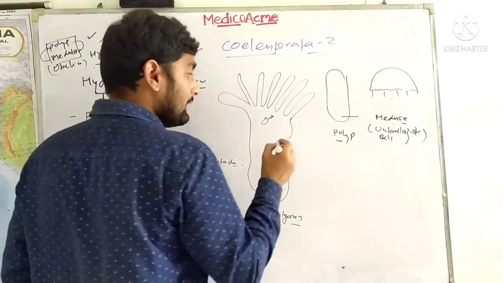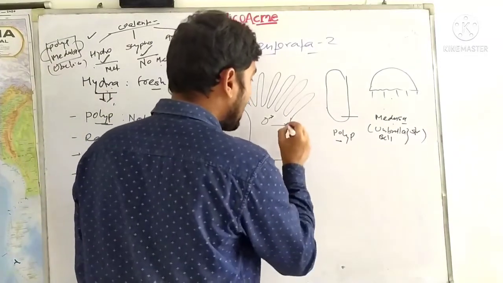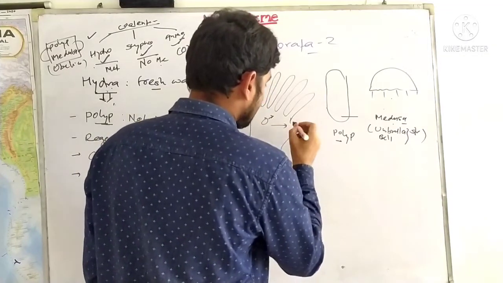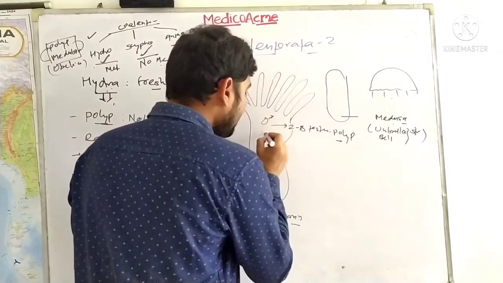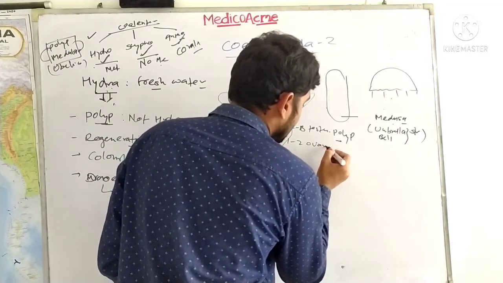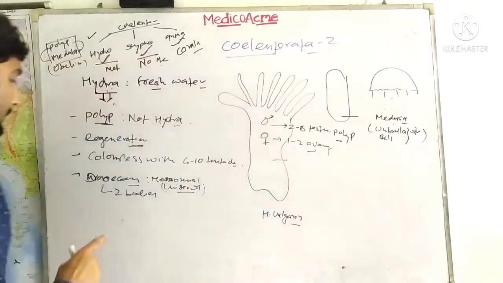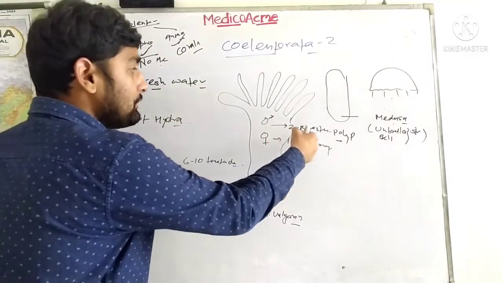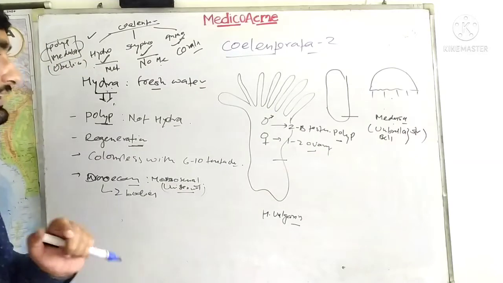If this is a male, it will have 2 to 8 testes. If it is a female, then it will have 1 to 2 ovaries. Please remember these. This kind of organism is dioecious, which means unisexual, and has 2 to 8 testes or 1 to 2 ovaries depending on the sexuality.